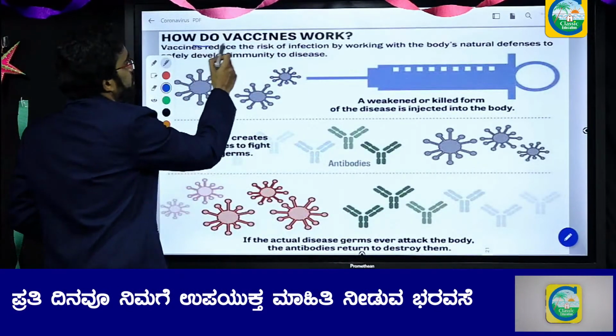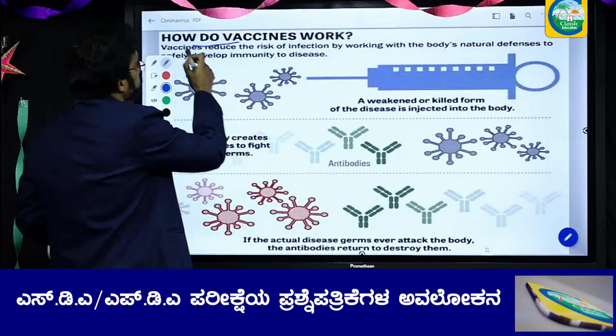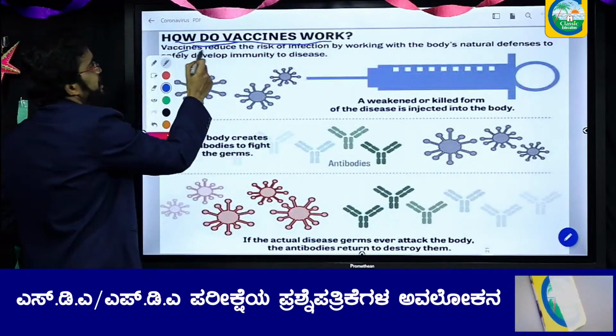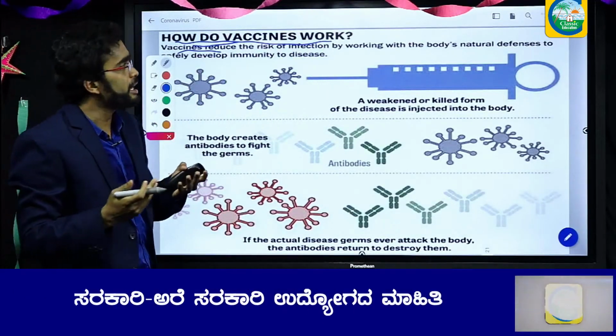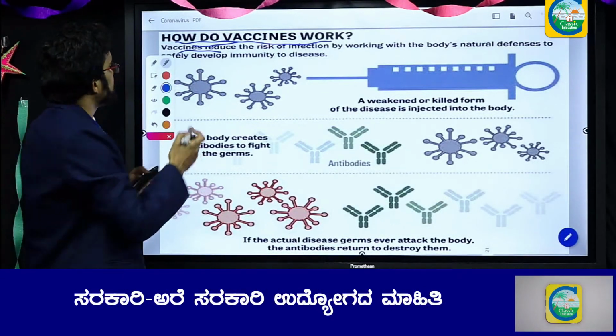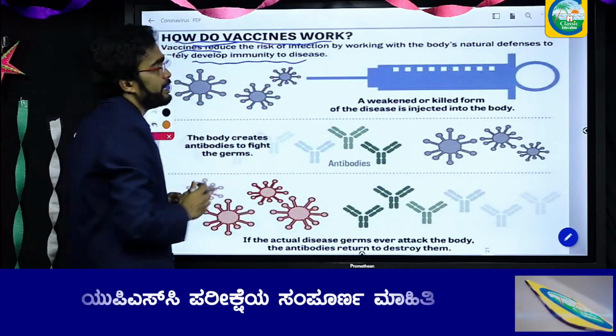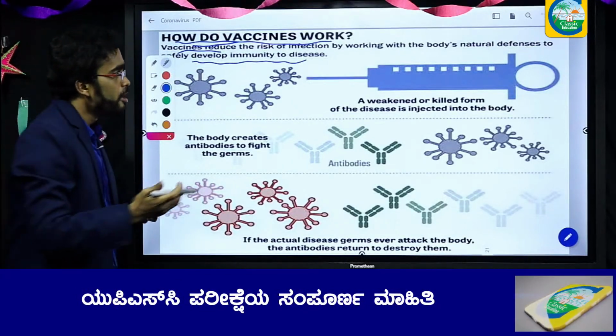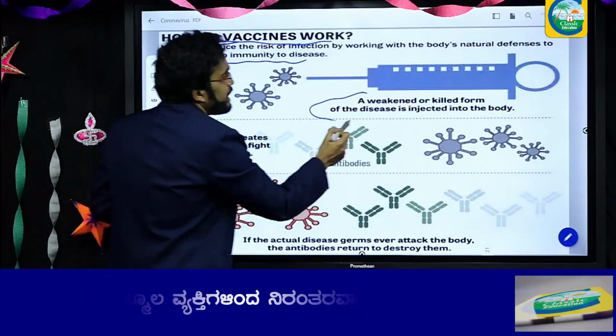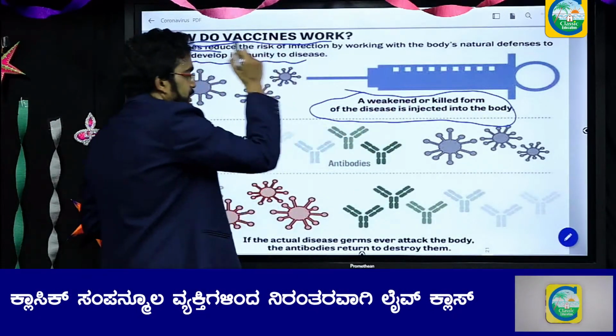So that was the concept of vaccine. So how do vaccines work? Vaccines reduce the risk of infection by working with the body's natural defenses to develop immunity to the disease. So what does the vaccine consist of? A vaccine consists of a weakened or killed form of the disease.